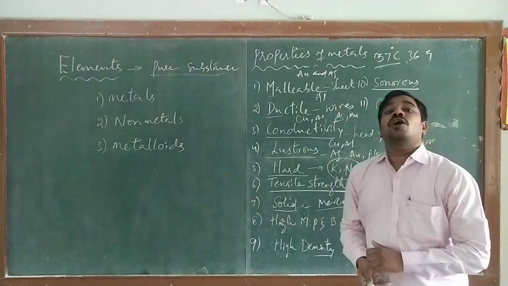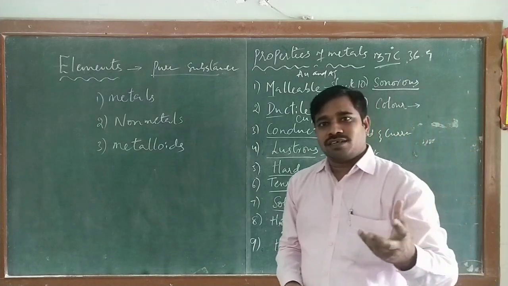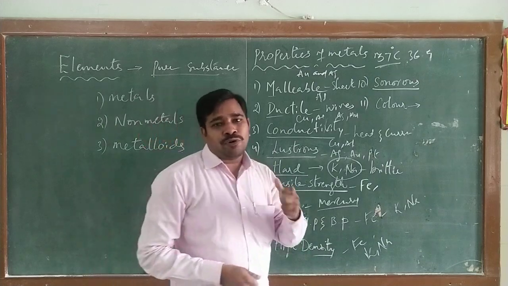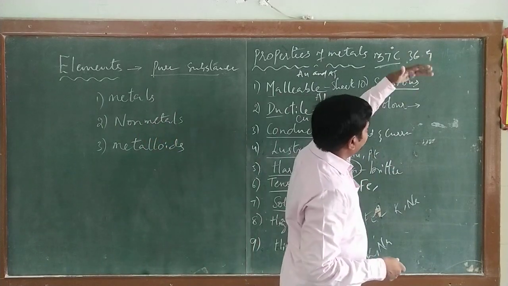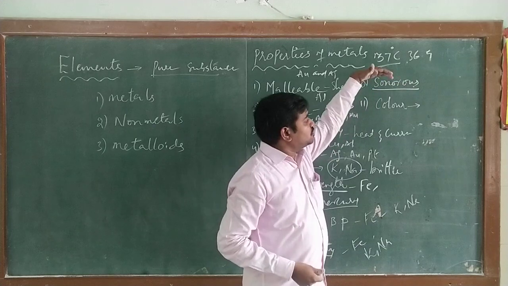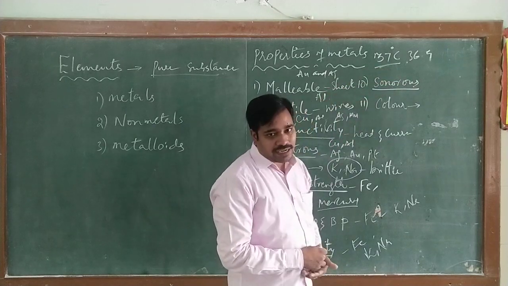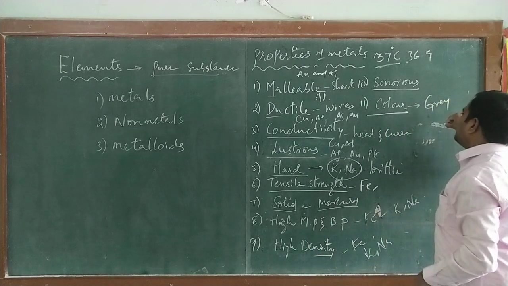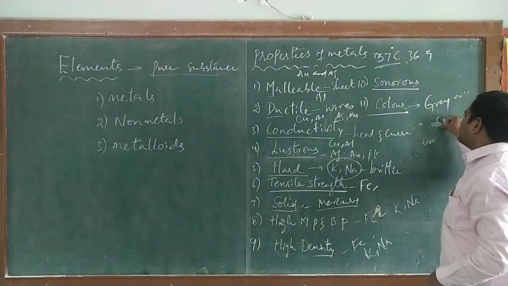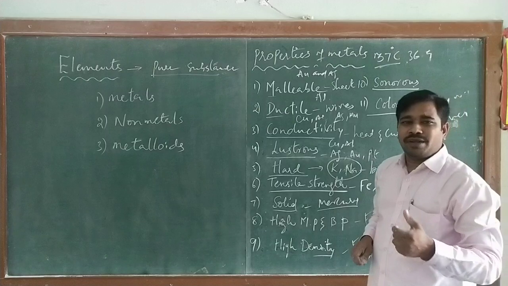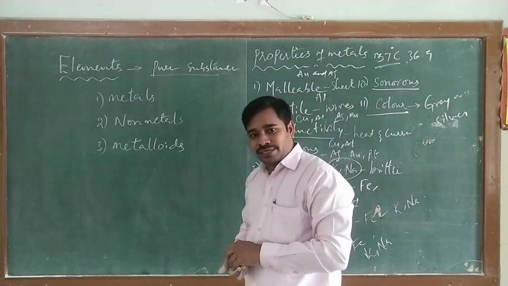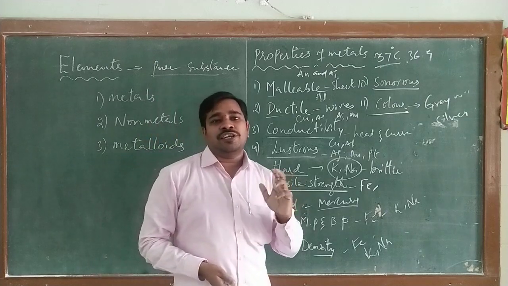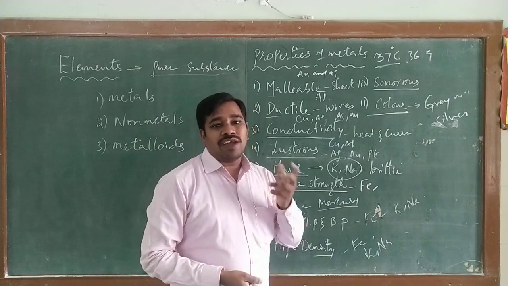And next we come to sonorous. Sonorous is nothing but sound. Whenever metals are beaten with a hammer, or if they fall, they produce sound. So the property of producing sound we call sonorous. And when you come to color, most of the metals are grey and silver, but there are some metals which have some other color. For example, copper is reddish brown, and gold is yellow.